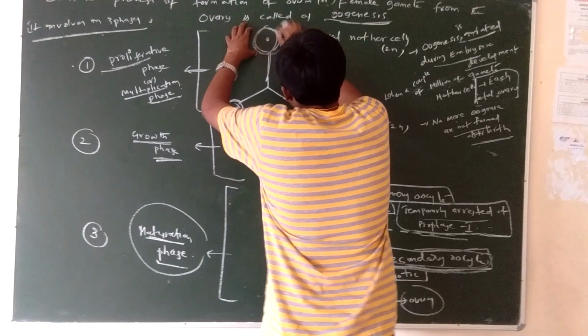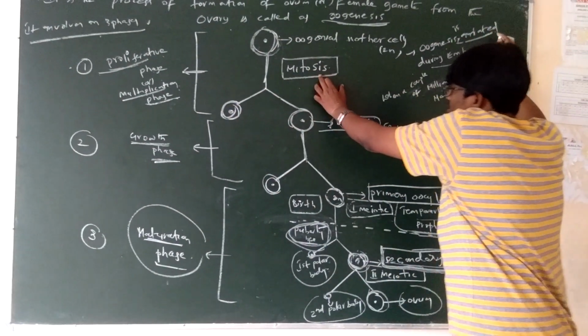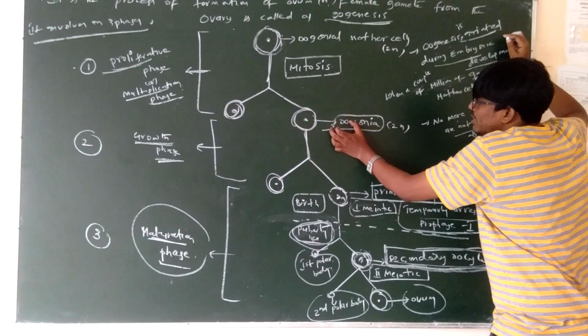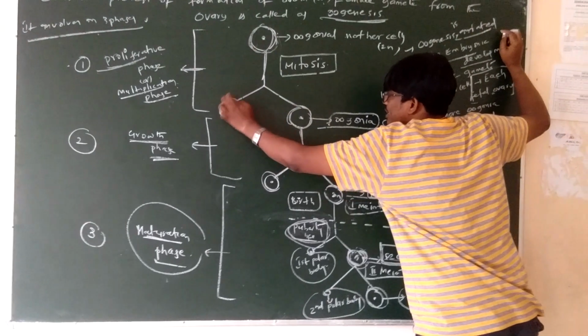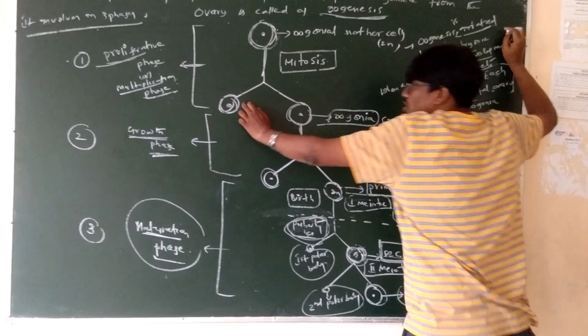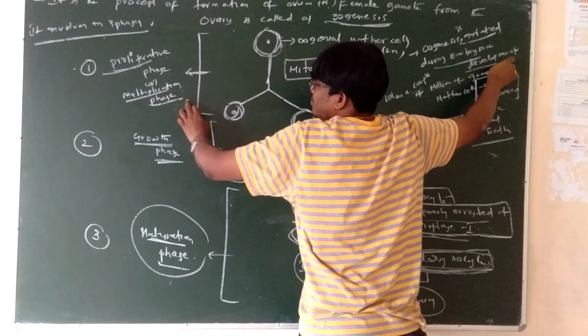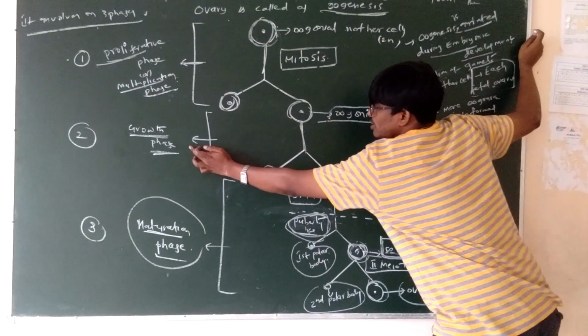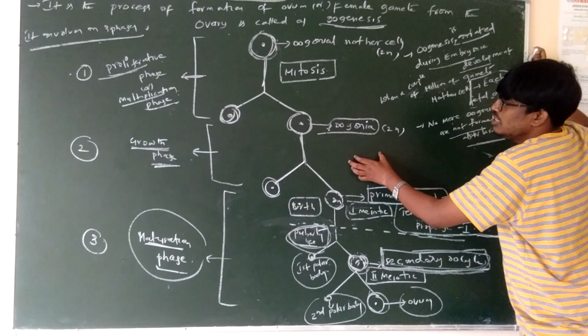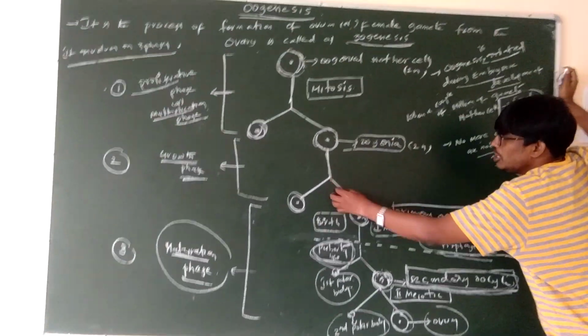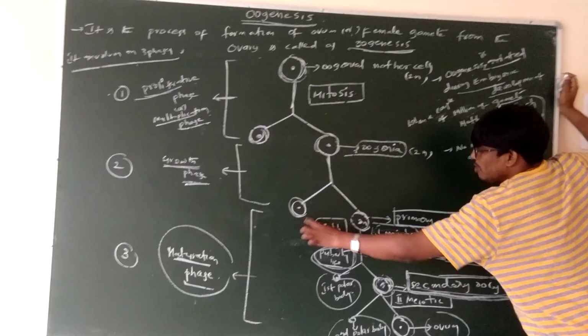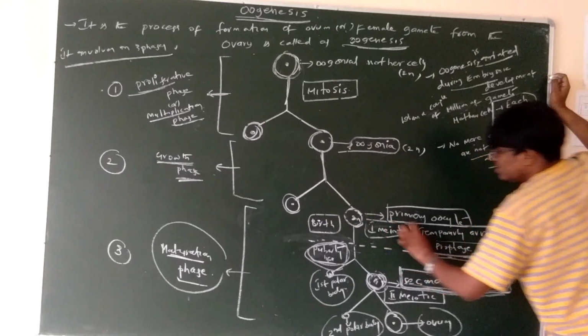Oogonial mother cells undergo mitotic division. It leads to an increase in their number. This phase is called the proliferative phase or multiplication phase. The second phase is the growth phase. In this phase, only one oogonial cell accumulates food material and forms a primary oocyte.